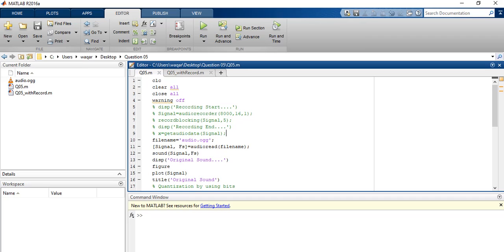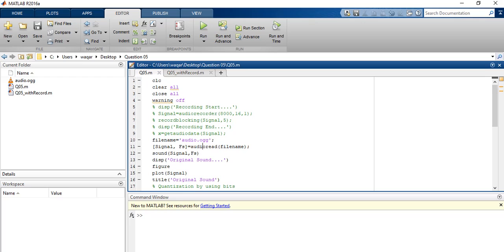Then we need to read the audio signal and play it. First of all, we pass the file name. Directly we can pass the file name here as a string, and we need to make sure the audio and working commands are in the same working environment, meaning the same folder. Okay, we have the audio, and that's why we just pass the name. If we have the audio at another location, we need to pass the exact location and the exact same name with the extension also. Okay, this is a file name.